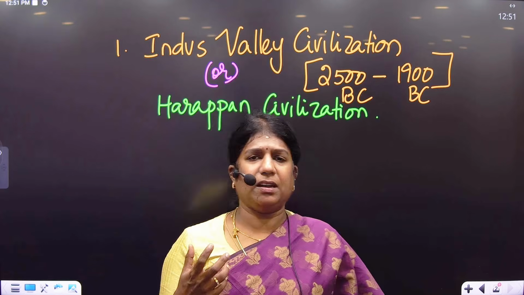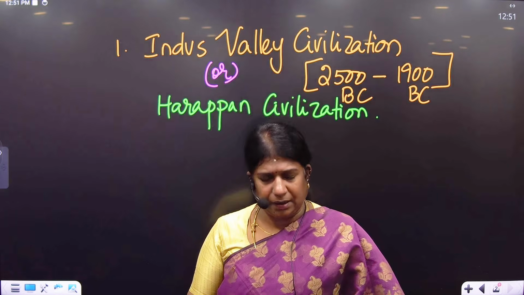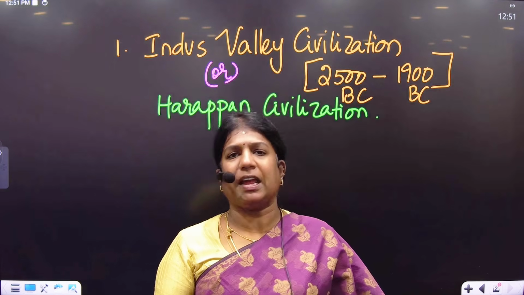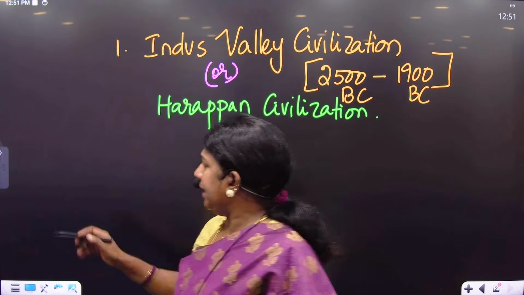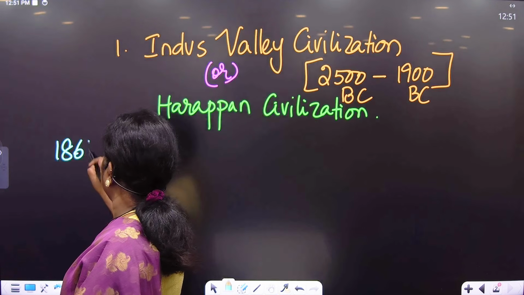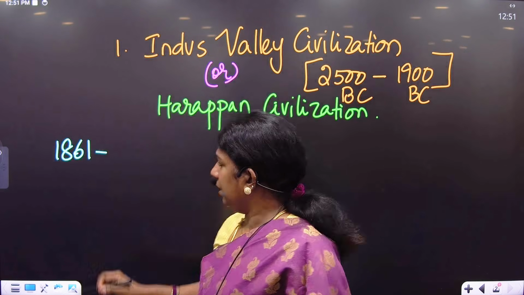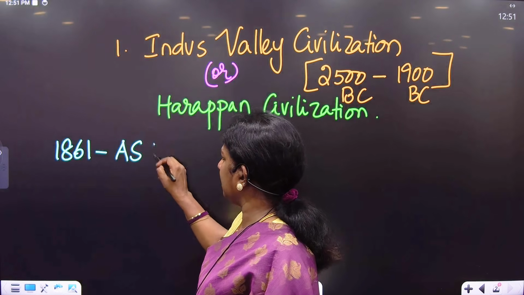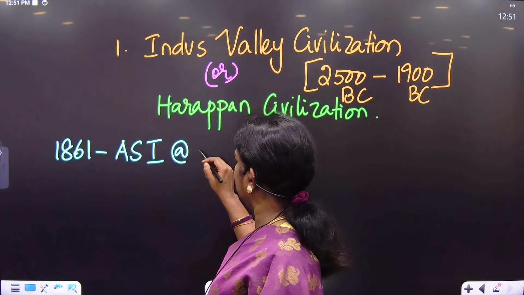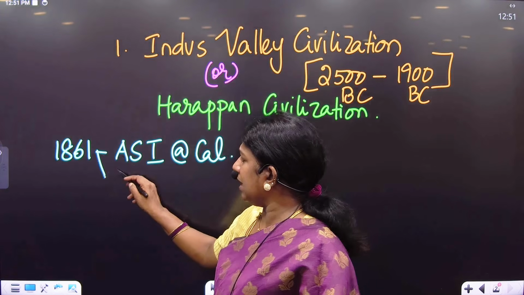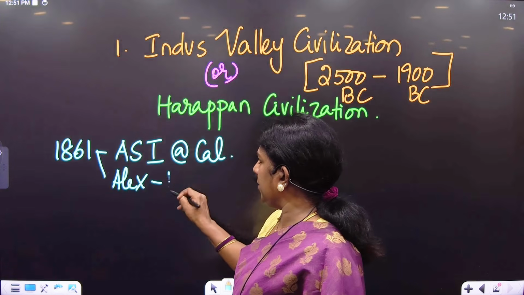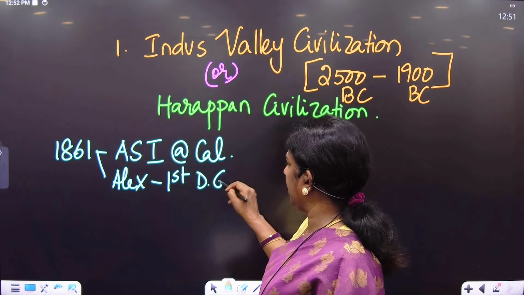With his findings, he wrote to the British Parliament seeking permission for an excavation because he found a pottery piece. In 1861, the Parliament granted permission to establish the ASI, the Archaeological Survey of India, headquartered at Calcutta, and Alexander Cunningham became its first Director General.